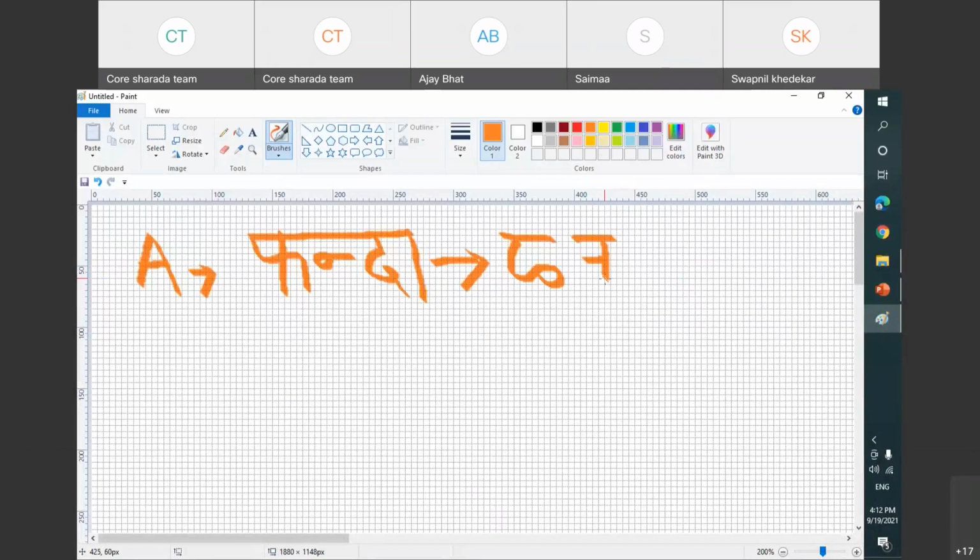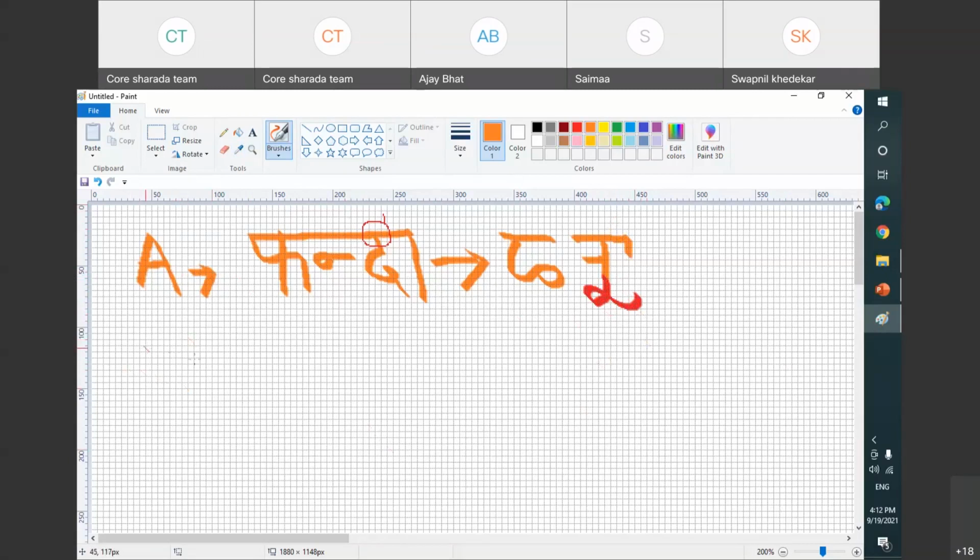So now I am writing Fanda. The n is half, because the letter is category A, right? Why? Because it is touching the Shirorekha only one time here. So that makes it category A. As a rule, we write it just below this, and we do not add a Shirorekha. And then we add a Matra, which is A. So, Anda. This is what we learned yesterday of the alphabet A.